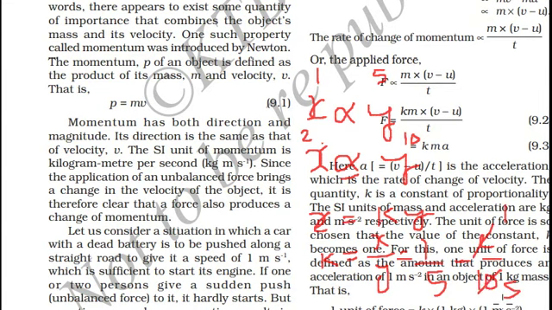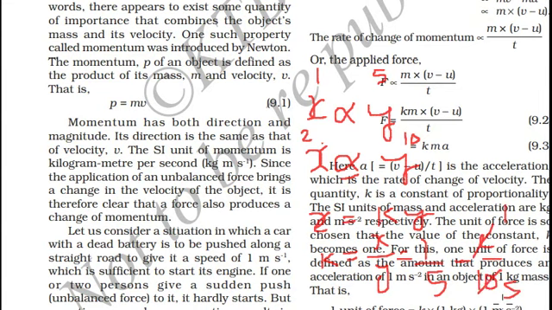Similarly, when we are converting from proportionality form to equation form, we need to add a constant. So k times m, mass, into difference in velocity over time. Difference in velocity over time is acceleration. So F is equal to k times ma. In our previous example of x and y, the value of the proportionality constant is 1 by 5.